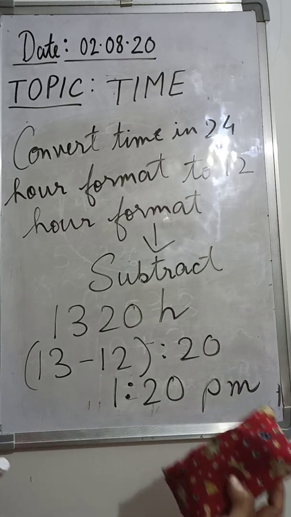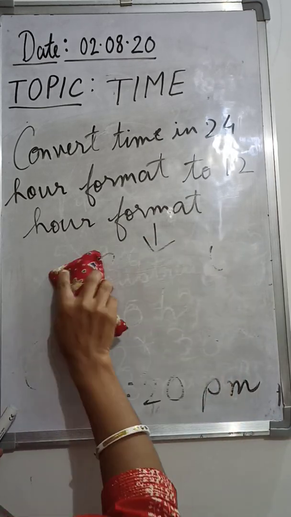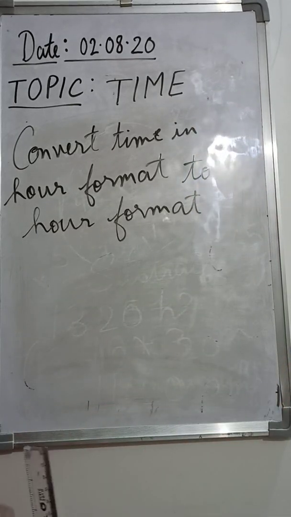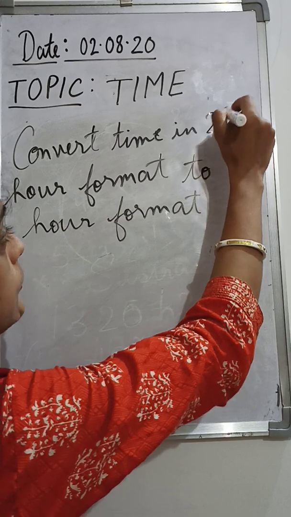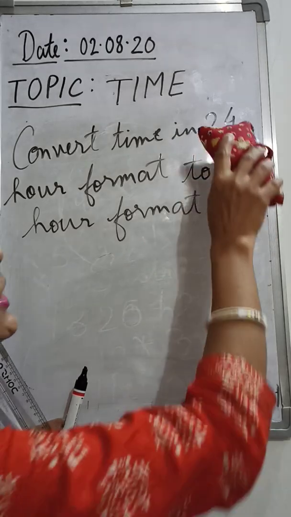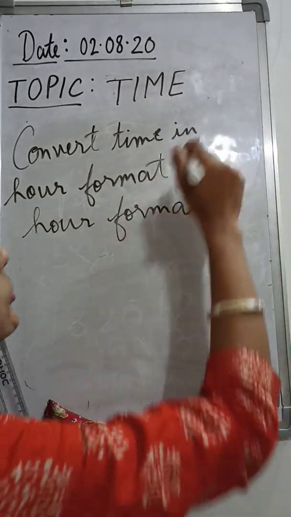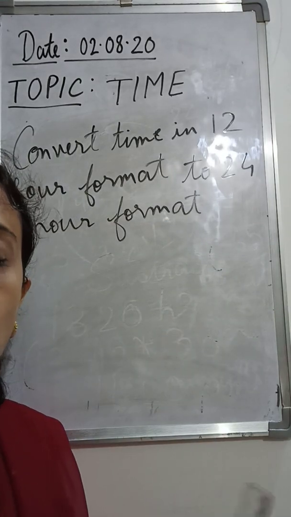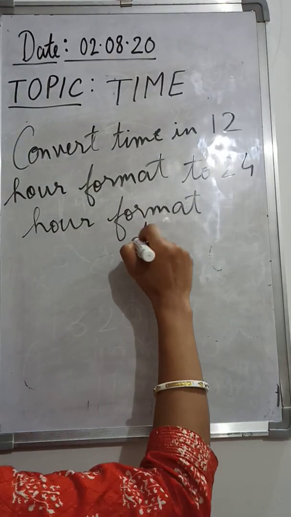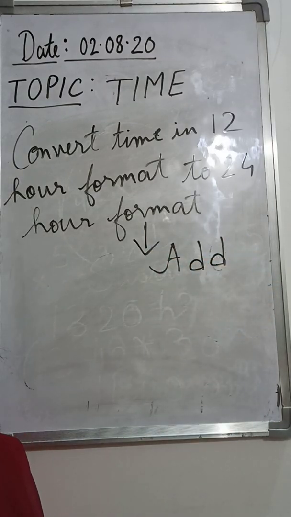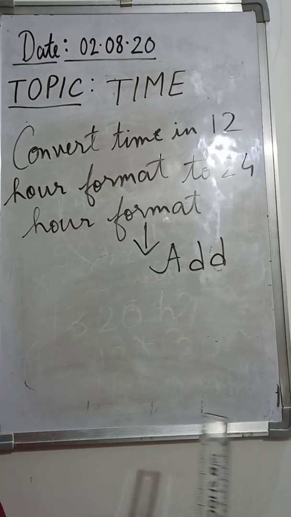So now we are just going to do the reverse thing of it. What is the reverse of this? We are going to convert time in 12-hour format to 24-hour format. That means the time will be given to you in 12-hour format and you have to convert it to 24-hour format. So in that case, you have to do the reverse, you have to do the addition now. So add 12. Okay, you have to add 12 this time. Okay, so these are the things you need to remember.